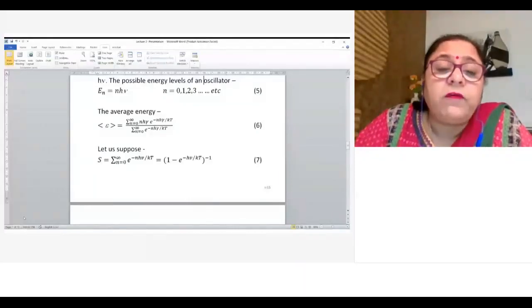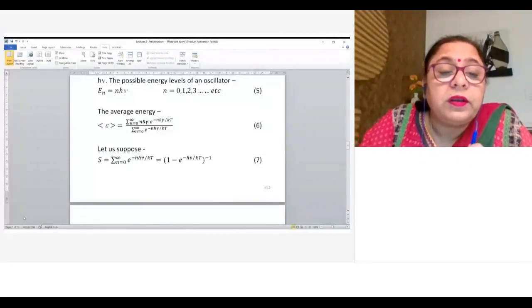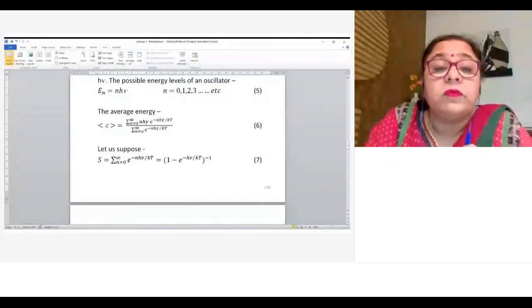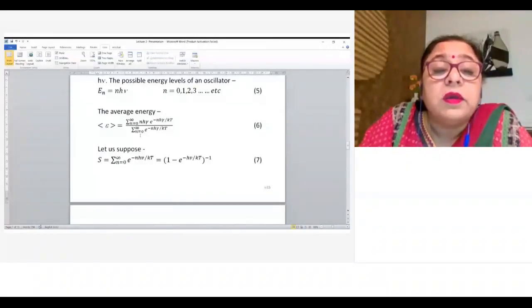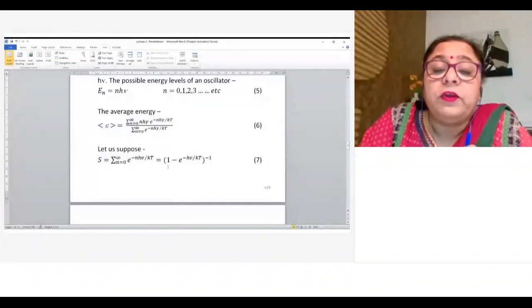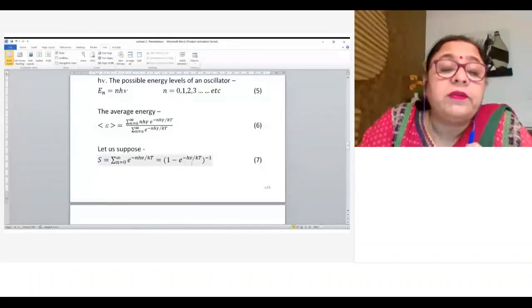And if we want to find the average energy of the harmonic oscillator, where energy is given by Planck's formula, we assume the term in the denominator, e to the power h nu by kT minus 1, as s. And from mathematics, this term is equal to 1 minus e to the power minus h nu by kT, whole to the power minus 1.